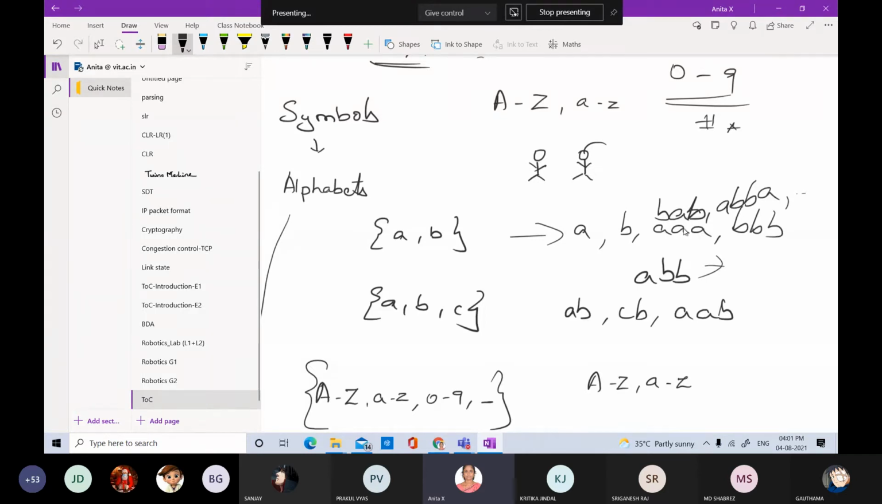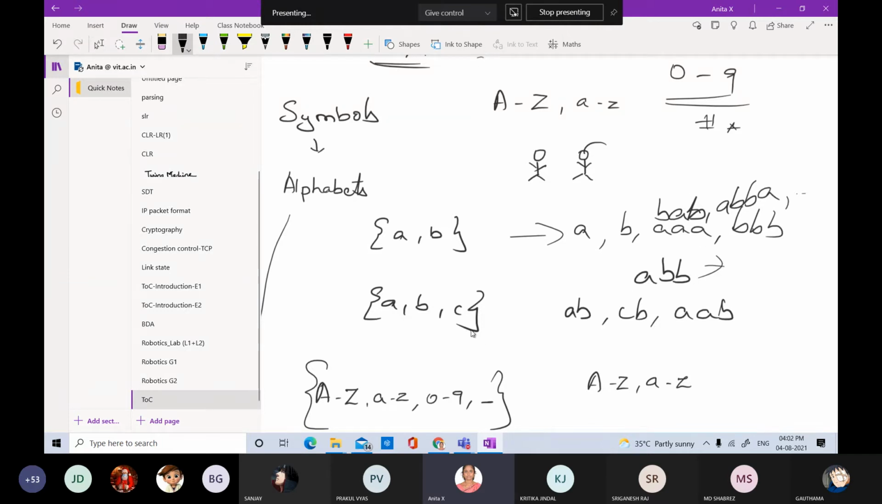So here this restriction of forming a string is not given. So I can have A, B, any number of A's, any combination of A's and B's, anything is possible. So here the number of strings in this language is going to be infinite. So this set of strings forms the language.